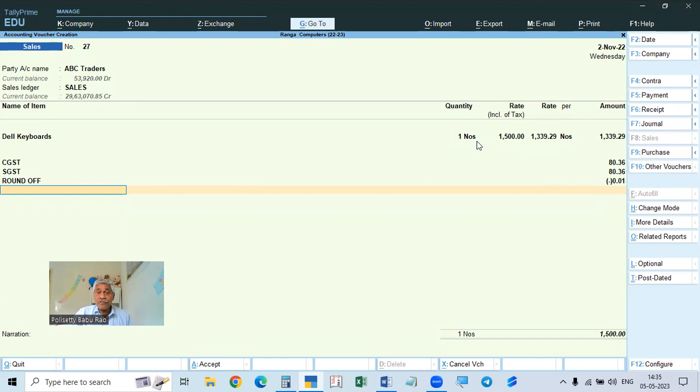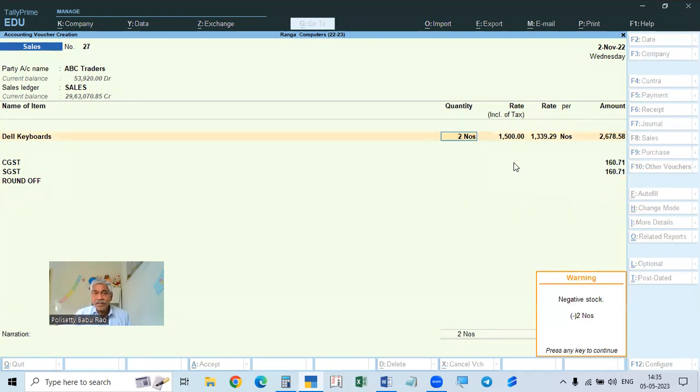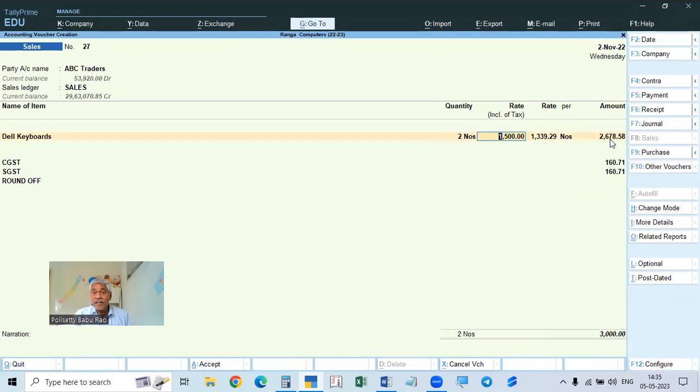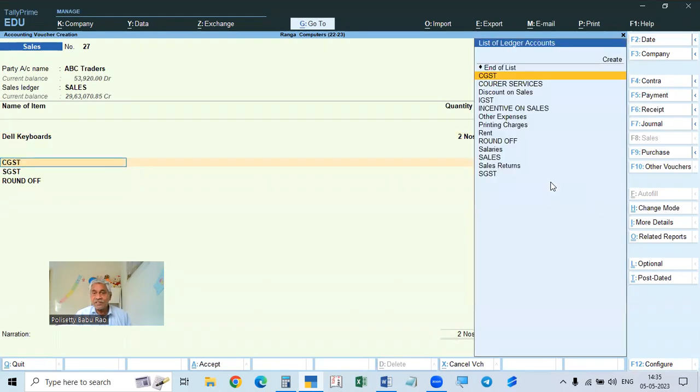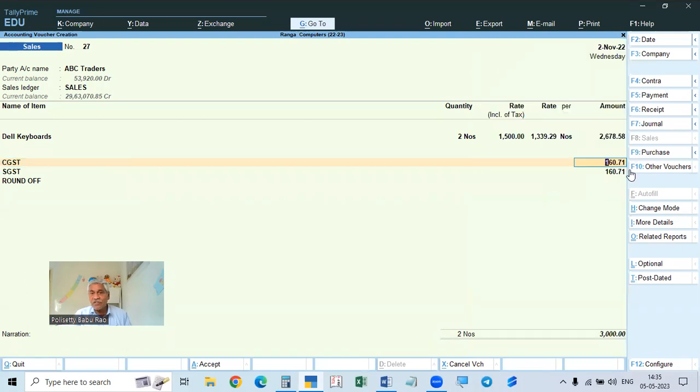For example, if you give 2 numbers here, the rate is the same, but it will be double. That is the taxable value, the taxable rate into the number of quantity. So it will be 2,600 change, and the tax also will be double. So total value will be 1,500 into 2. So it is 3,000 rupees.